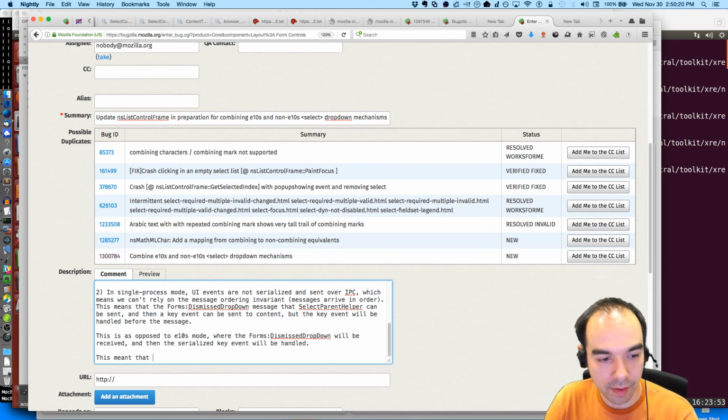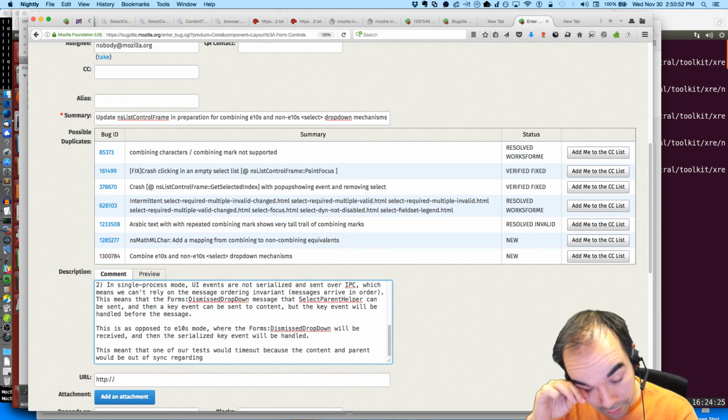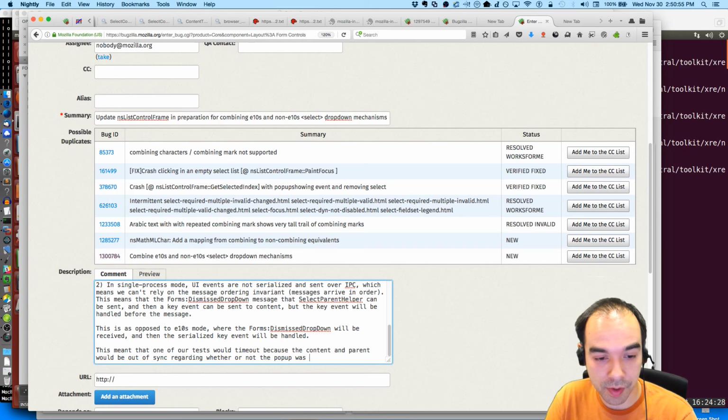This meant that one of our tests would time out because the content and parent would be out of sync regarding whether or not the pop-up was in the open state.